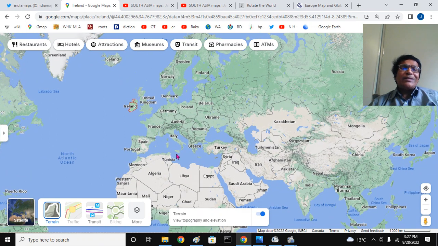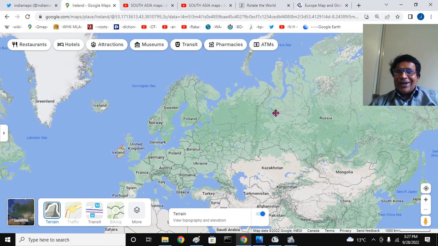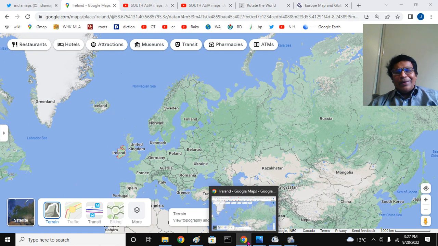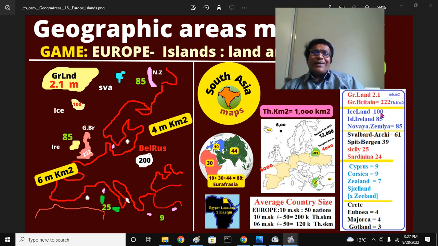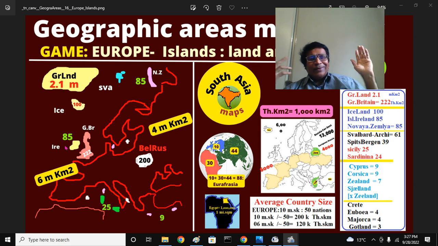Also remember Sicily and Sardinia, that is 25. Then we are all set to understand the areas very intuitively. So Greenland is 2.1 million square kilometers, Iceland 100, and the island of Ireland 85. 100 is Iceland, 85 is Ireland. Remember, Sri Lanka is 65. You retire at 65, you are Sri Lankan. Sri Lanka is 65,000 square kilometers.